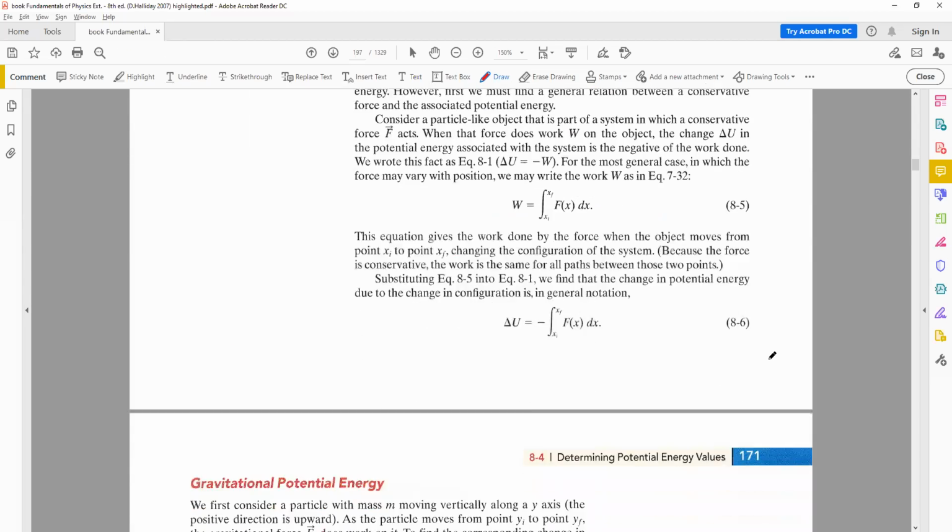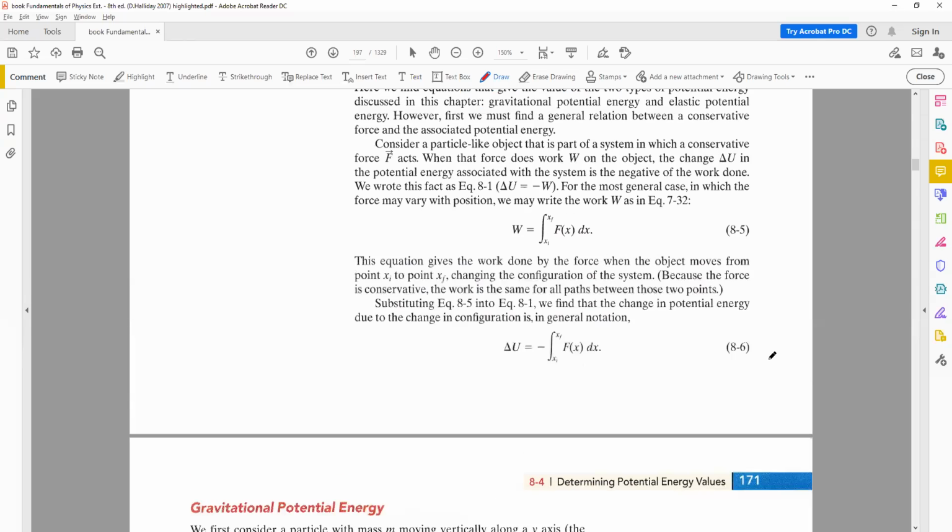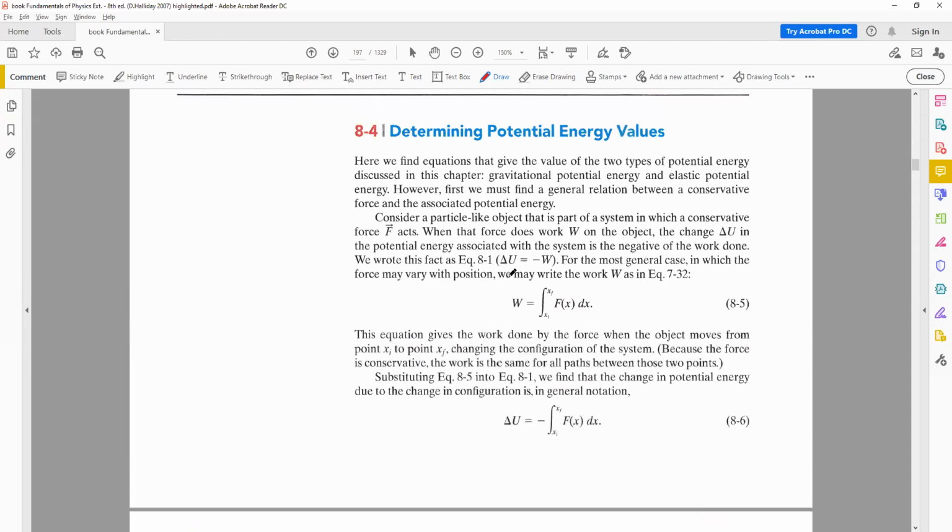Now you can come to the equations for the work done. As you remember previously, the equation for the work done was work is simply equal to force multiplied by displacement. You remember this, right? But then when we talked about a variable force, we had to divide it into small parts, calculate over each part, and then make a summation.